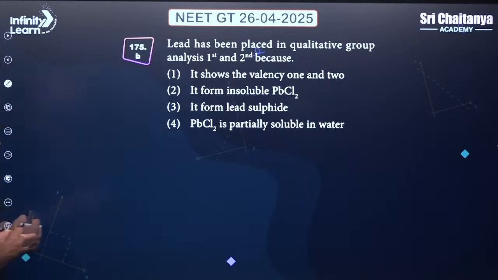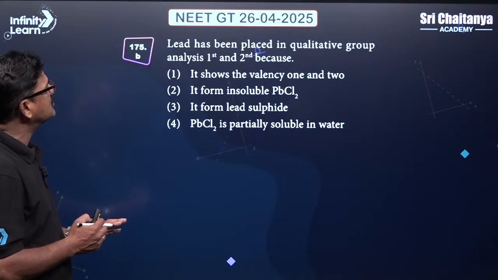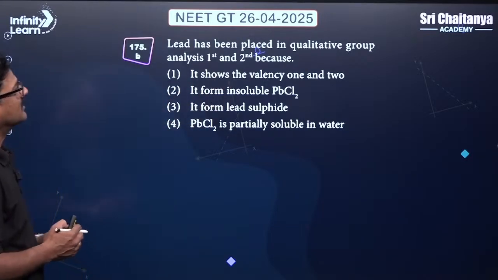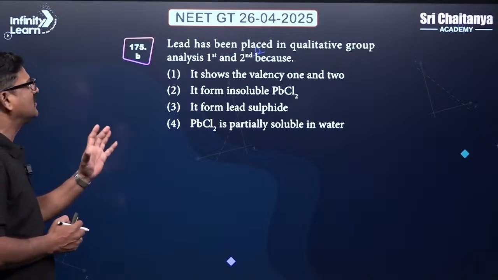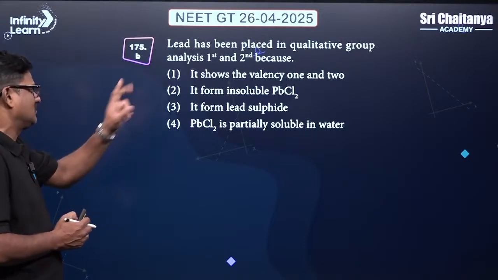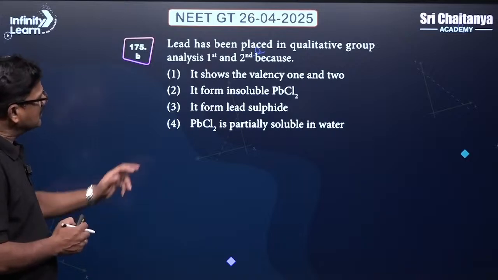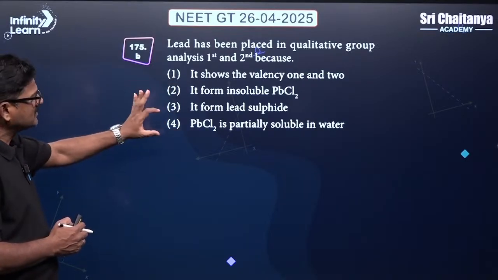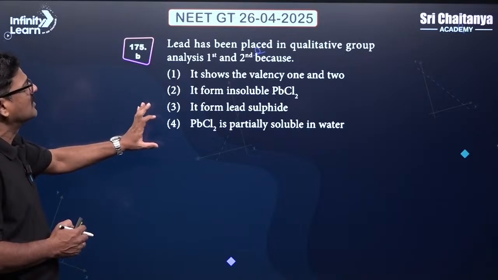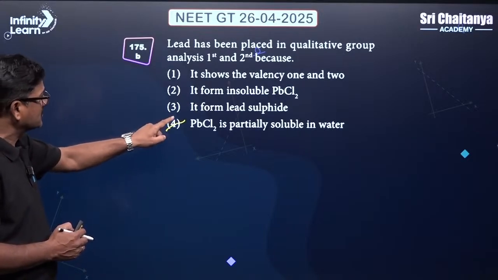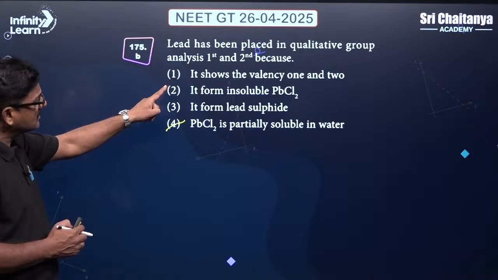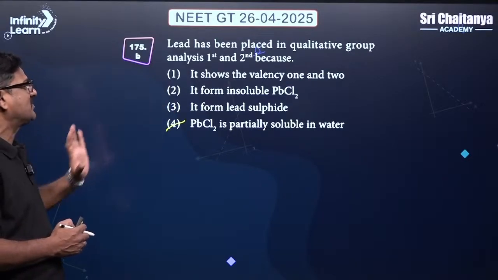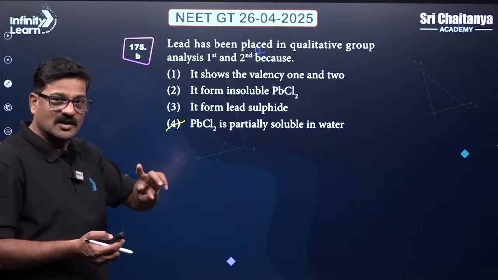Okay, talking about lead: it has been placed in the qualitative group analysis in the first group, but not in the second. Okay, actually lead is placed in the qualitative analysis first and second both. Why? Because it forms lead sulfide. PbCl2 is partially soluble in water, and it forms a sulfide which is also partial. So PbCl2 is partially soluble, so it is placed in both group 1 and group 2.